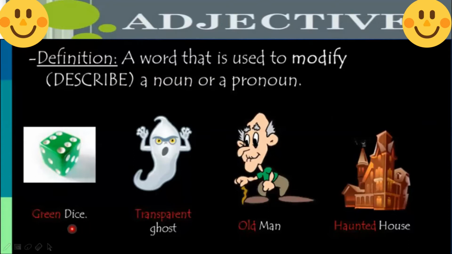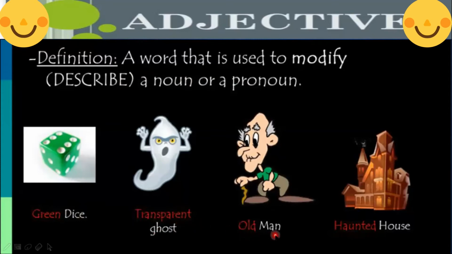Green dice. Green is describing the dice. Dice is a noun and green is telling us more about dice. That's why green is called an adjective. Transparent ghost. Ghost is a noun. Transparent is describing the noun. That's why we call it an adjective.